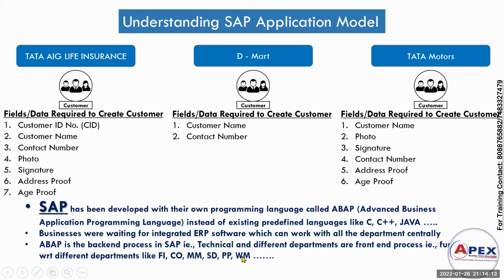In an interview, they may ask what modules we have in front end. You have to say there are functional modules such as FICO, controlling, MM. MM means material management, which you are going to learn. SD, sales and distribution, PP, production planning, and WM is warehouse management. And they may ask what technical modules we have. We have ABAP. ABAP is a technical module in SAP. Got it?